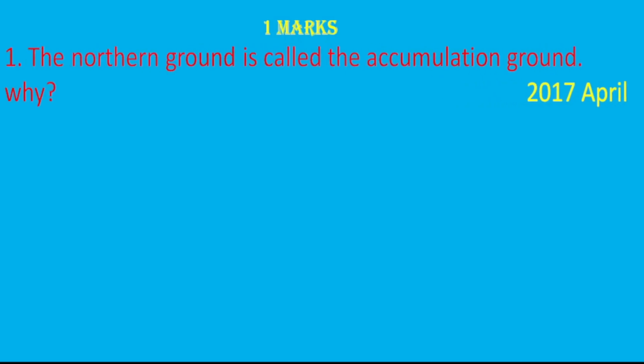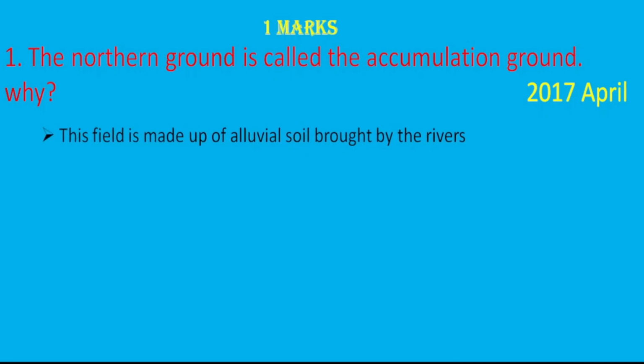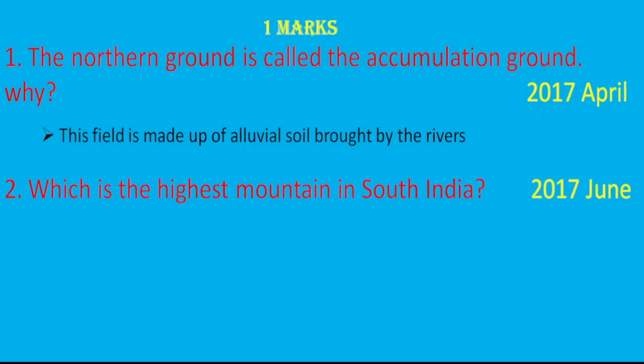The northern plain is called the accumulation plain. Why? It was asked in the 2017 April examination. The answer is: this plain is made up of alluvial soil brought by the rivers. The second question: which is the highest mountain peak in southern India? 2017 June. The answer is Anaimudi.